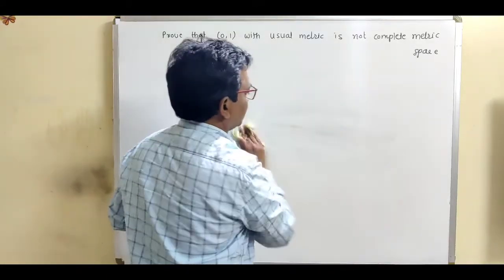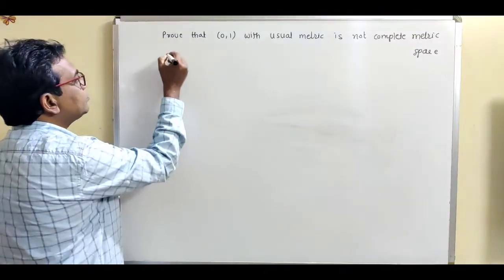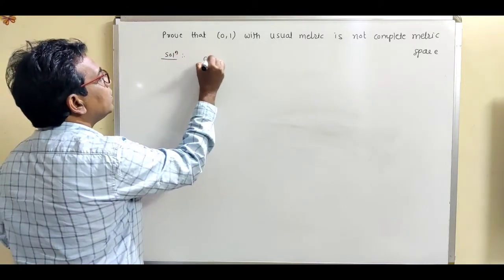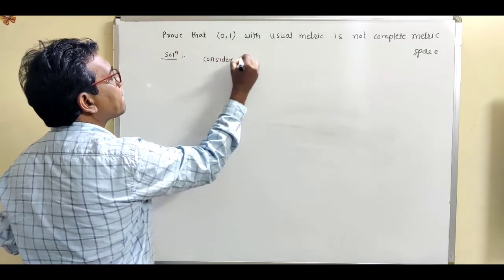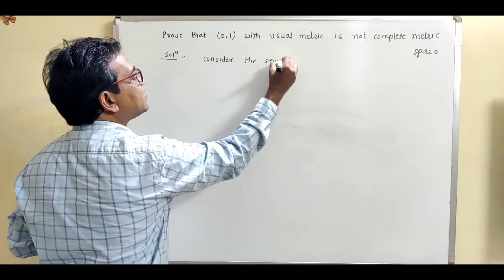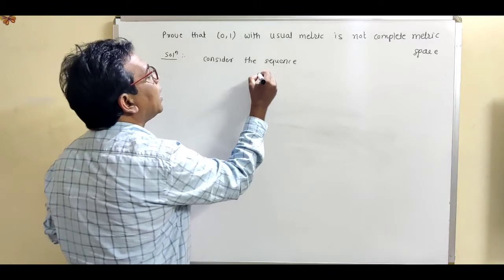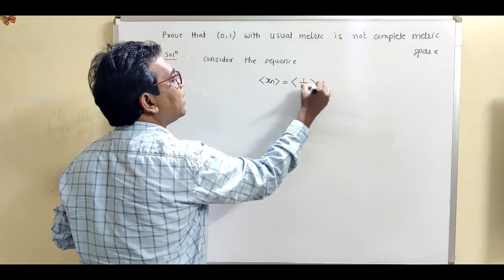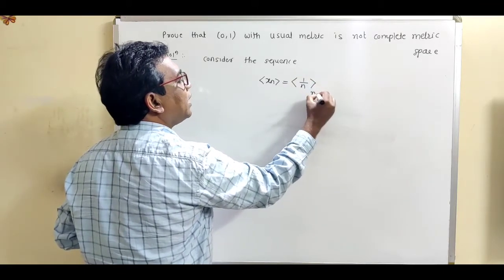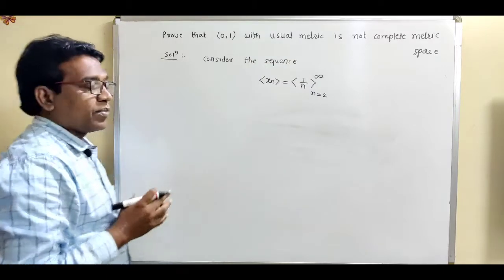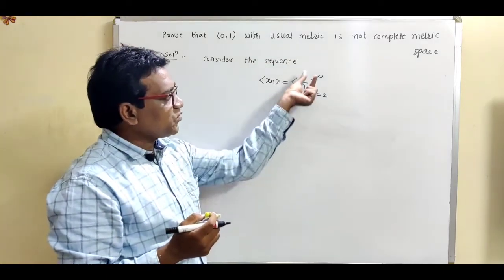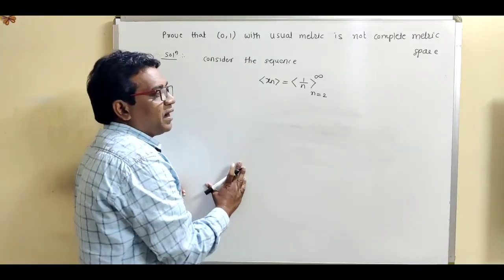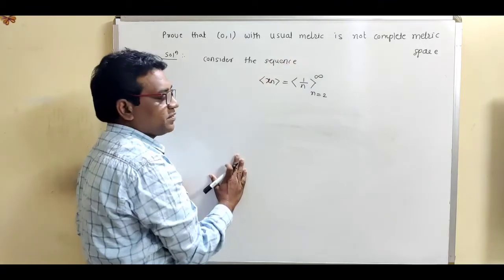So write down the solution. This is the solution. Consider the sequence xn equal to 1 upon n, and obviously n varies from 2 to infinity. So consider the sequence 1 upon n in the open interval (0, 1). Now let us first of all prove that this is a Cauchy sequence.